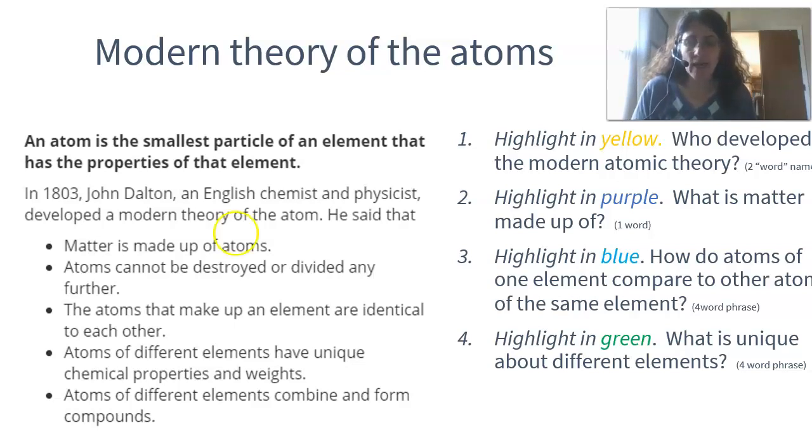Atoms that make up an element are identical to each other. So if I had an element here, and I said this is pure gold, that means that every atom in it is a gold atom. Atoms have very unique chemical properties and weights based on that number of protons, and they can combine together to form other